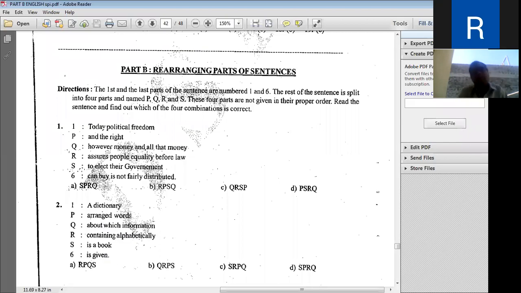SRPQ. See, look here: a dictionary is a book containing alphabetically arranged words about which information is given.